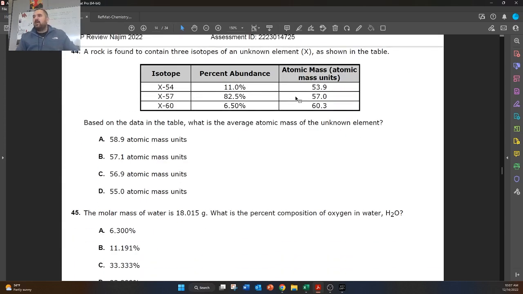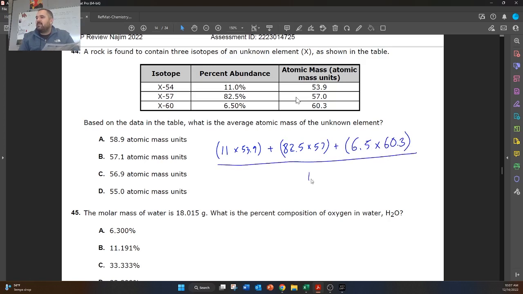All right, so here we have percent composition. This time it includes 3 isotopes. This is just a reminder that we always include all naturally occurring isotopes. So we do this the exact same way. So abundance times atomic mass, 11 times 53.9 in parentheses. Then we add to that 82.5 times 57, close the parentheses, plus, open new parentheses, 6.5 times 60.3, close parentheses, and then we divide this by 100. So let's plug that into our calculator real quick.